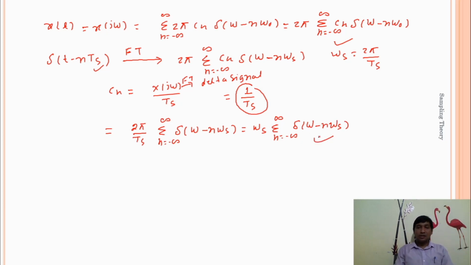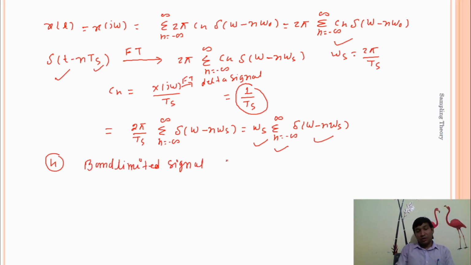This expression is the Fourier transform of the impulse train signal, that is, delta of t minus nTs. While discussing the sampling theorem, we'll use this particular identity. So the Fourier transform of the impulse train signal is this. Next point is the fourth point, and the fourth point is the band limited signal.